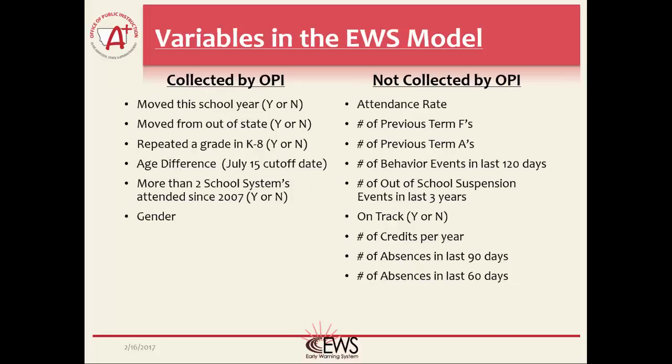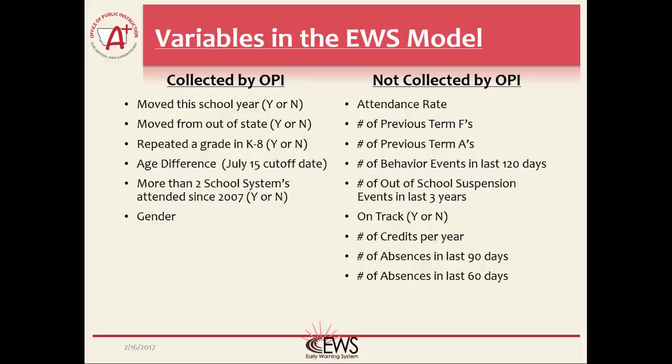This slide shows the variables that have been included in the Montana Early Warning System. This list is what remains after 300 or so variables have been analyzed. Every variable is not included in every model. There are 6 variables that the OPI collects for all public school students statewide, and another 9 that are not collected by the OPI. These variables include information about the student for mobility, attendance, behavior, grades, and others.